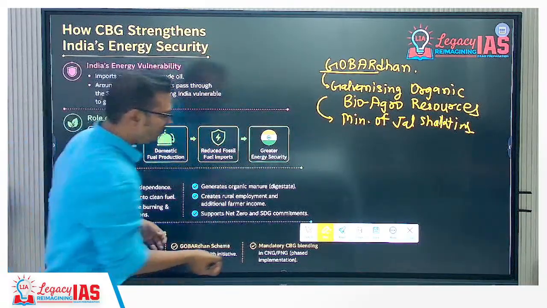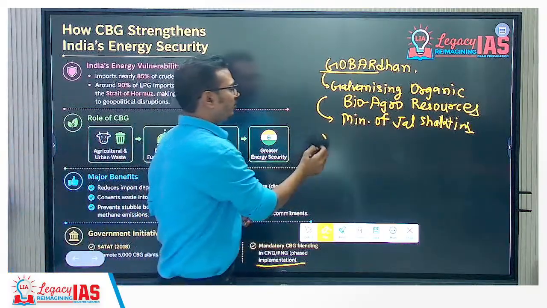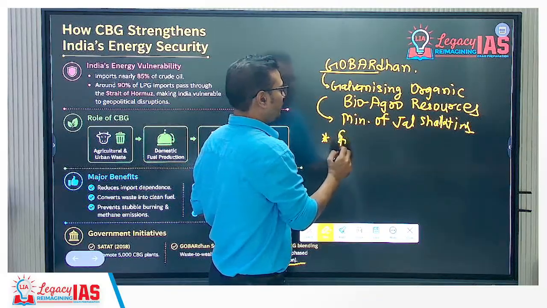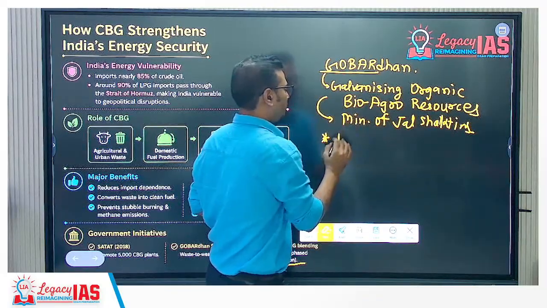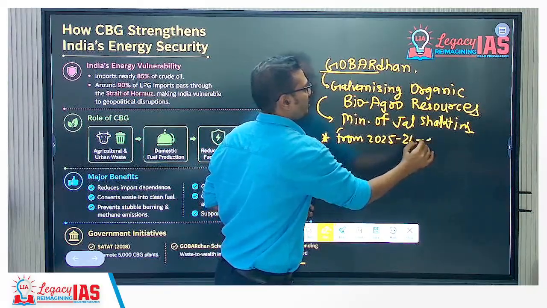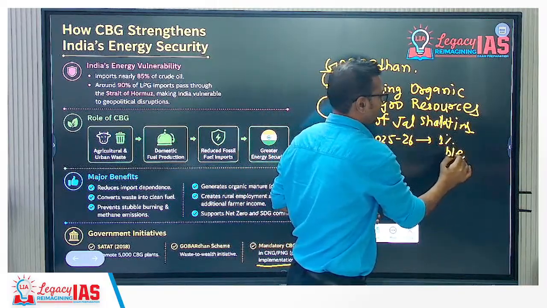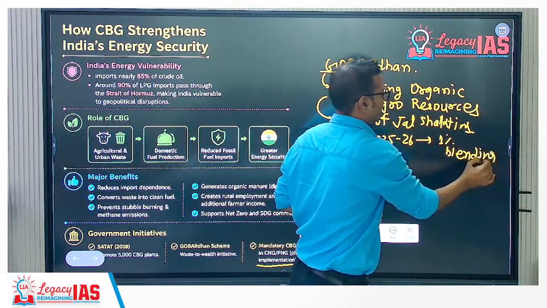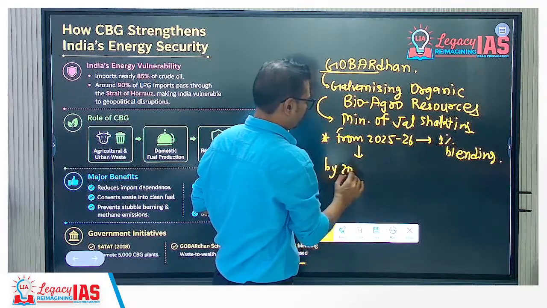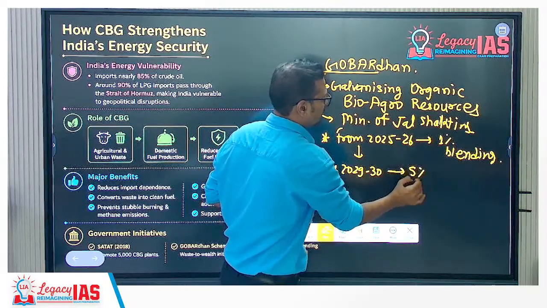Then mandatory CBG blending in CNG or PNG. Recently the government has come up with mandatory guidelines from 2025-26 onwards. 1% blending will be mandatory in CNG, and we have to increase that to 5% by 2029-30.